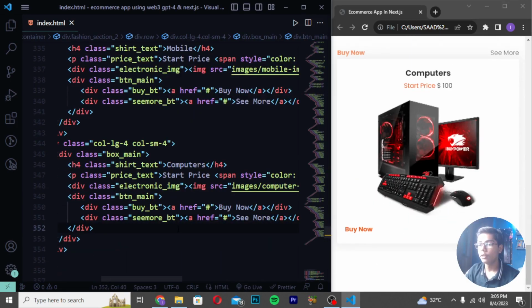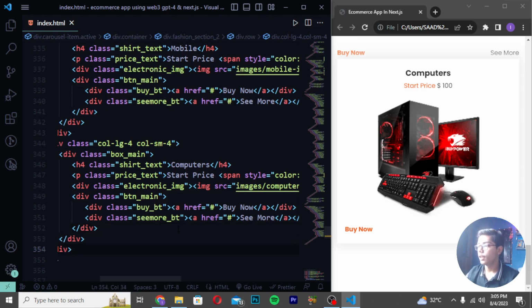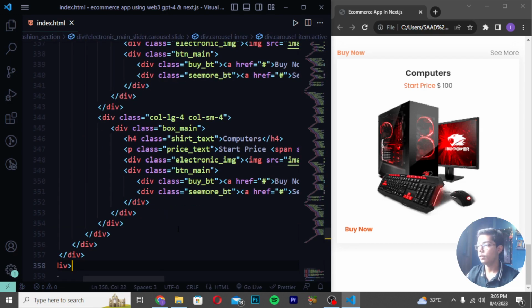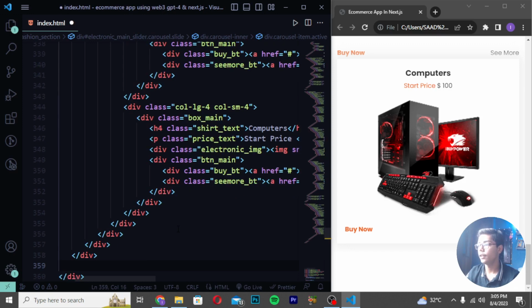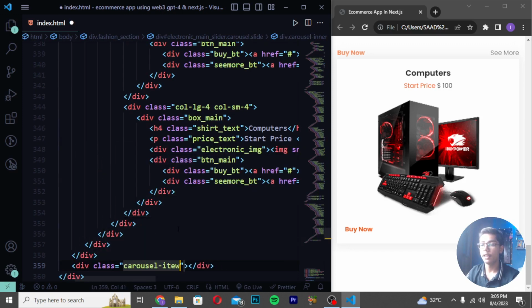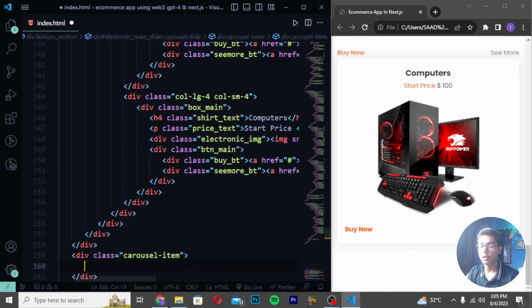Now here you can also create some other thing if you want, like if I show you, you can just move down after the 7 divs which we have created. So you can see 4, 5, 6, 7. So these are the 7 divs which we have created here. So I will be now creating here a carousel item, which means a slider thing from which you can just slide the products which you are building.